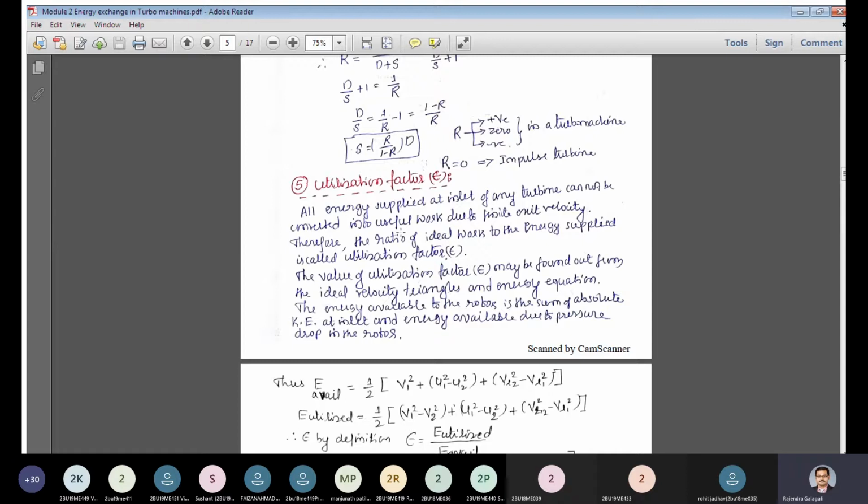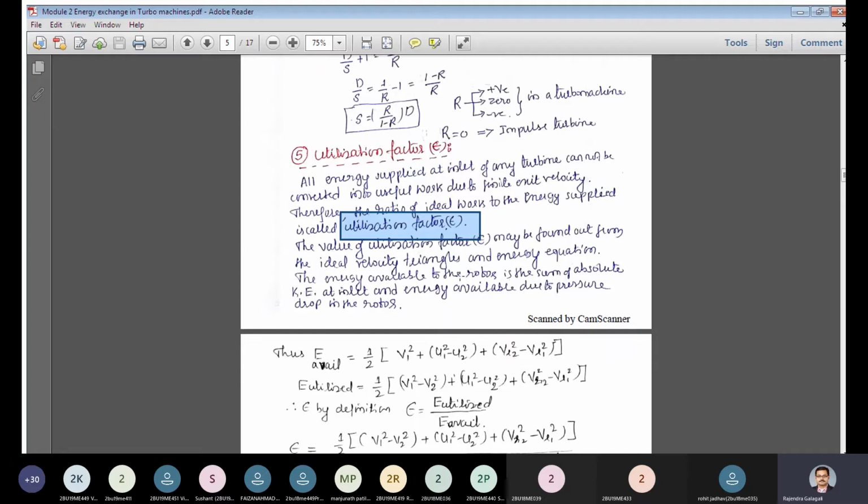Only a part of the energy available can be converted, and there is some finite exit velocity. That means still some energy is associated with the fluid leaving the turbine. So the ratio of the ideal work to the energy supplied, that is, what is the energy available at the input of the turbine and how much of it can be converted to work, is known as utilization factor, denoted by epsilon. This utilization factor may be found from the ideal velocity triangles.